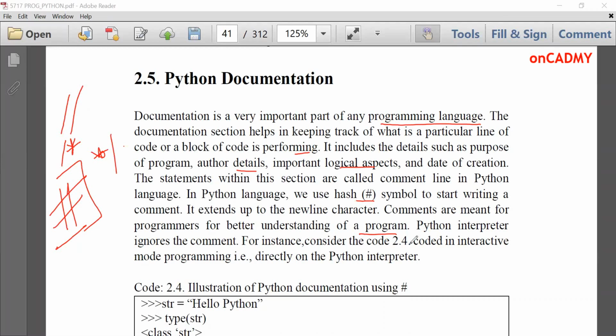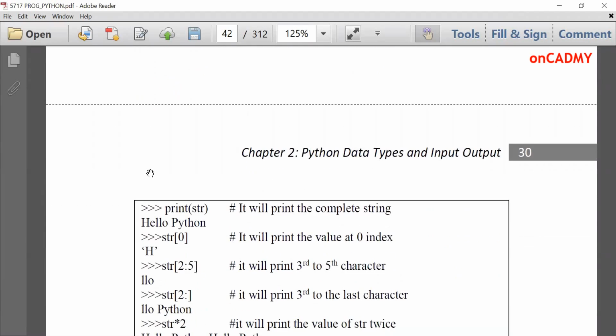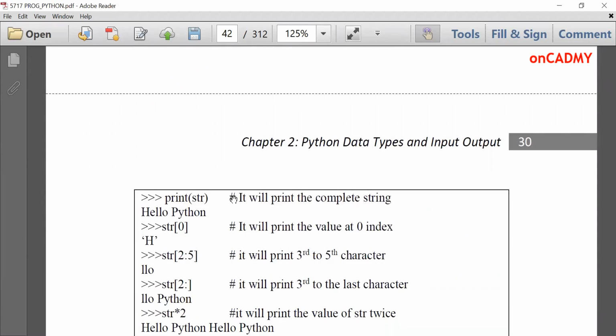For instance, consider the given code. Let's see this code. Illustration of Python documentation string. str = 'hello Python', type(str). It will tell you its data type, which is string. Now, if I write print str, hash, it will print the complete string. So this is comment, which we have given with this statement. This is interpreter mode programming. We have written the simplest code on the prompt. Print str, it will print the complete string, hello Python.